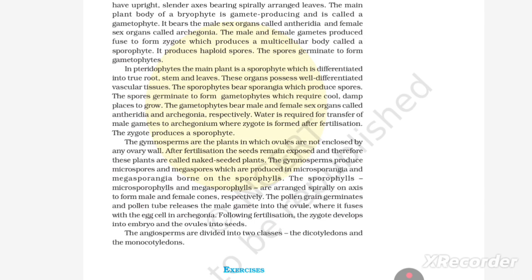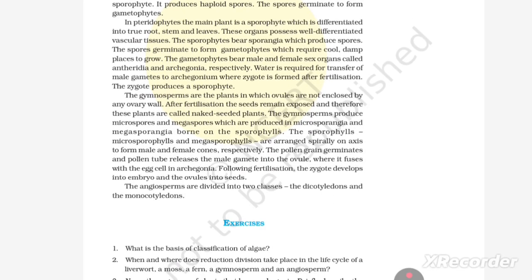In pteridophytes, the main plant is a sporophyte, which is differentiated into true root, stem, and leaf. These organs possess well-differentiated vascular tissue. The sporophyte bears sporangia, which produce spores. The spores germinate to form gametophytes, which require cool, damp places to grow. The gametophyte bears the male and the female sex organs called antheridia and archegonia respectively. Water is required for transfer of the male gamete to the archegonia, where the zygote is formed after fertilization.